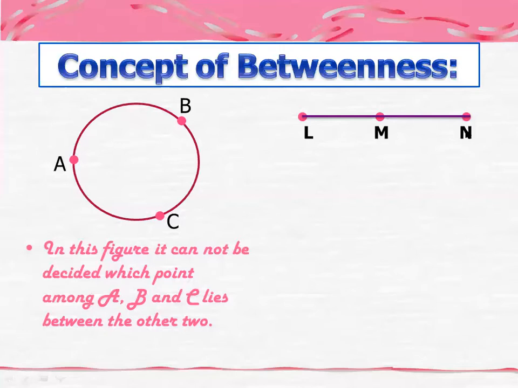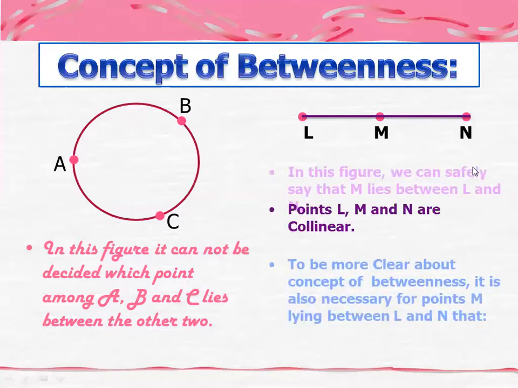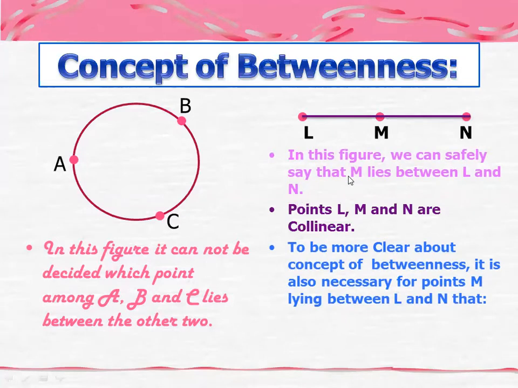So why are you saying that? What is the reason behind that? Number one, in this figure we can safely say that M lies between L and N because points L, M, and N are collinear.